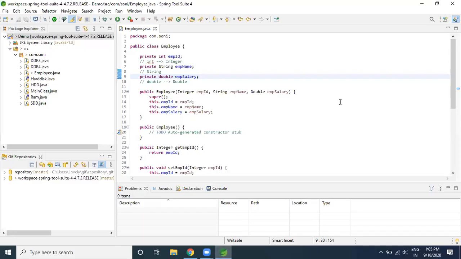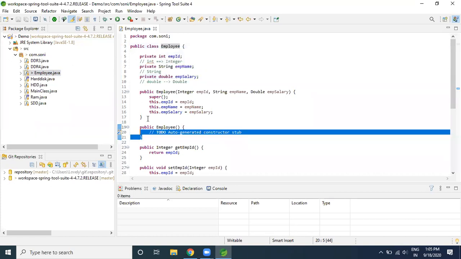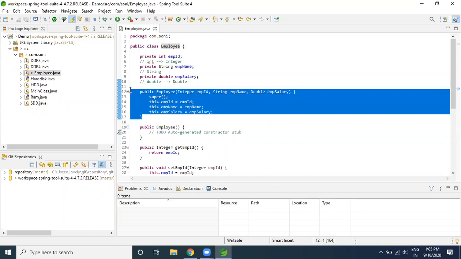We can simply proceed further. So guys, yesterday I created the employee class. I followed all the standards which must be followed while creating a simple employee class. I created a default constructor and a parameterized constructor, and I asked some cross questions also.